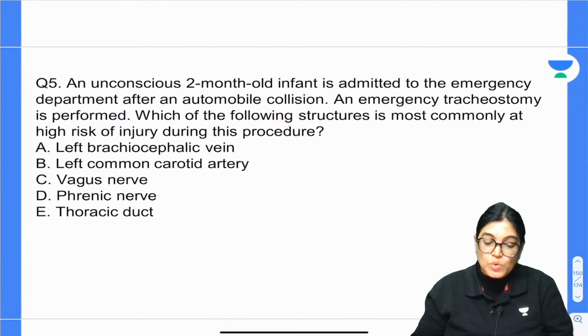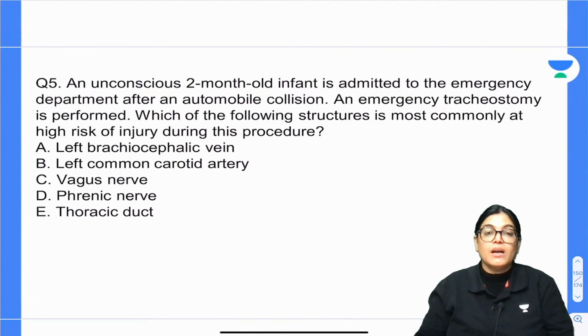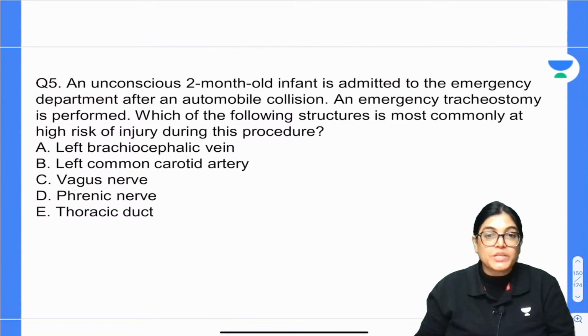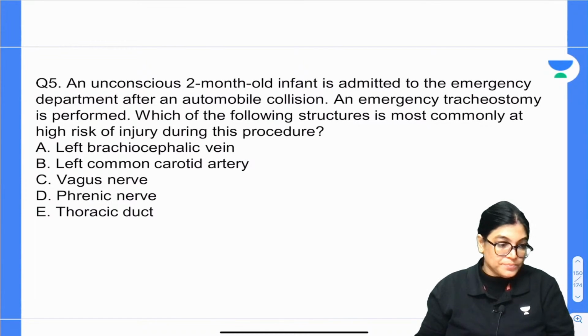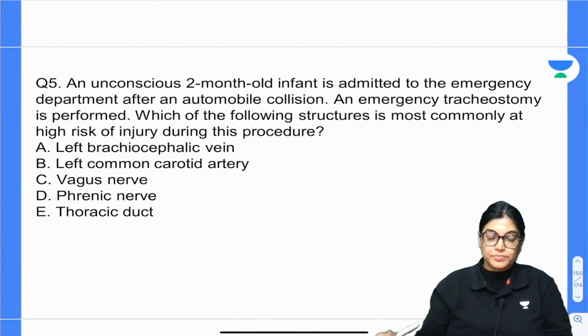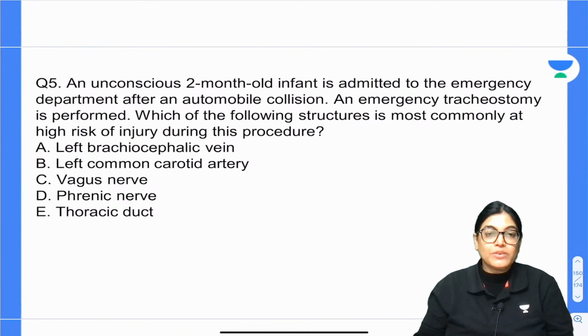An unconscious 2-month-old infant is admitted to the emergency department after an automobile collision. An emergency tracheostomy is performed. Which of the following structures is most likely at highest risk of injury during this procedure? Left brachiocephalic vein, left common carotid artery, vagus nerve, phrenic nerve, thoracic duct.